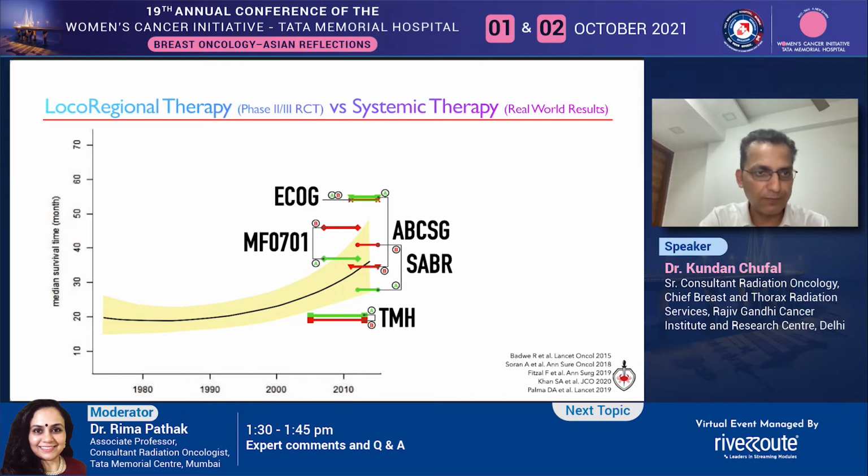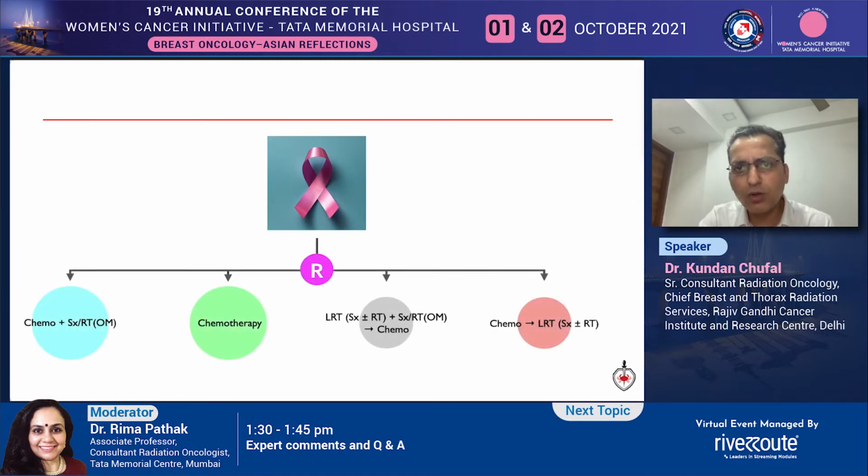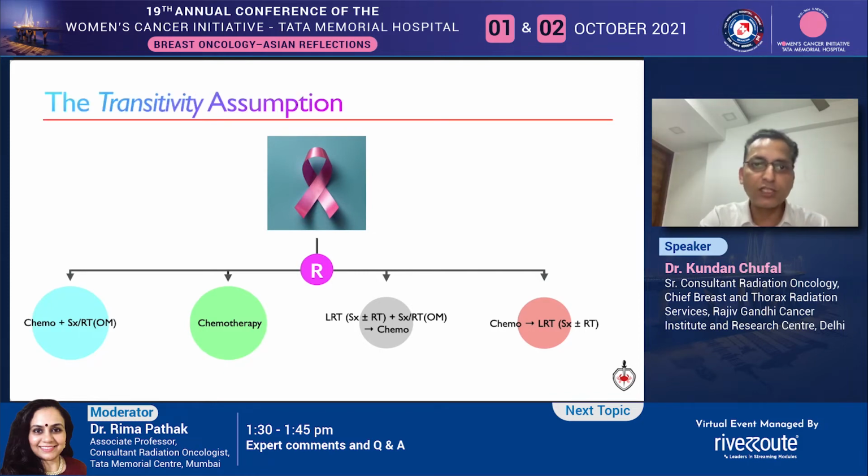median survival. Why this is important to emphasize is because if you can imagine that you have a patient with oligometastatic breast cancer in your clinic tomorrow, and assuming all these trials were actively recruiting patients, could your patients be randomized into the arms of these 5 trials, like one mega trial? I sincerely think yes. And if so, then the transitivity assumption is satisfied.